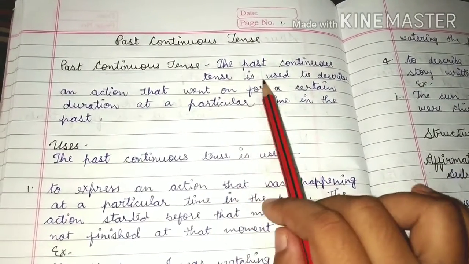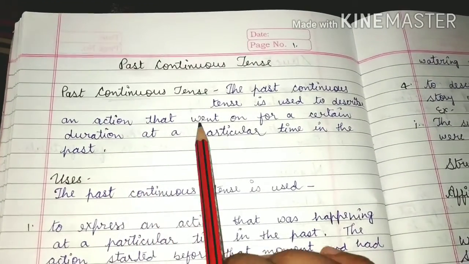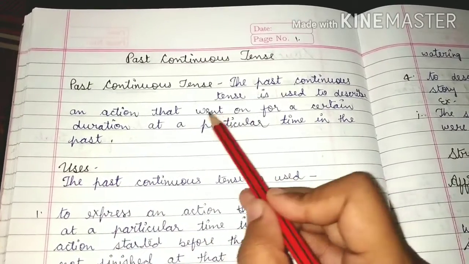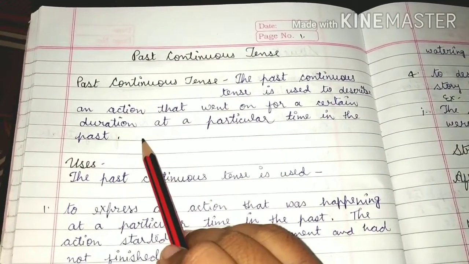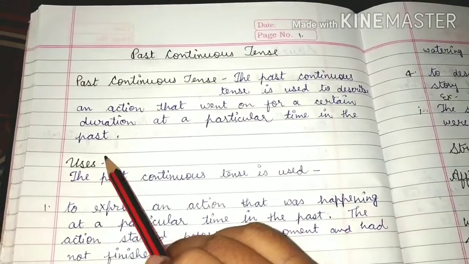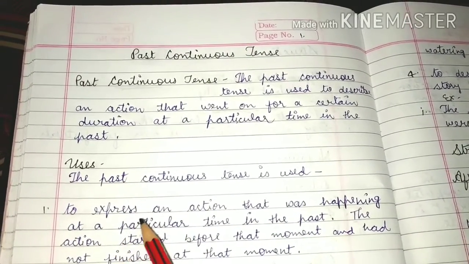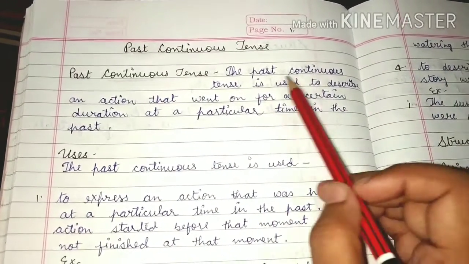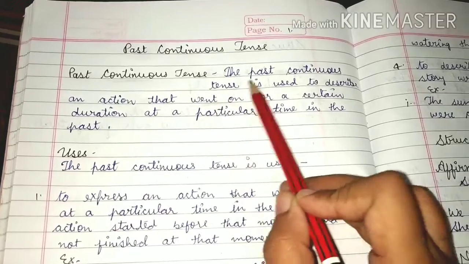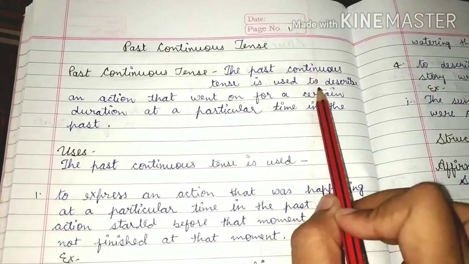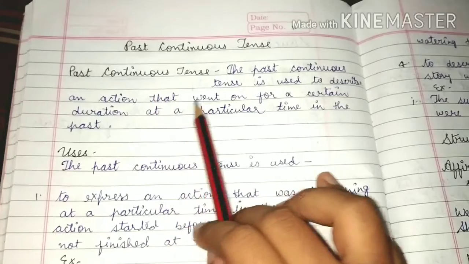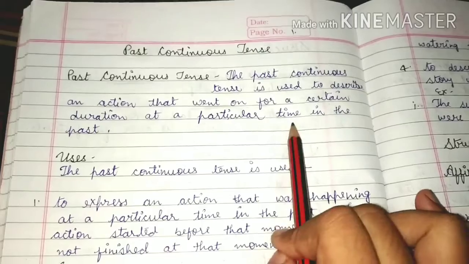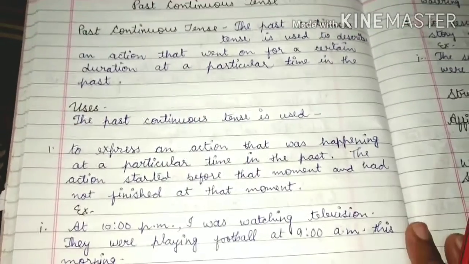The past continuous tense is used to describe an action that went on for a certain duration. The action that was continuing for a certain duration at a particular time in the past is known as the past continuous tense. It is used to describe an action that went on for a certain duration at a particular time in the past.